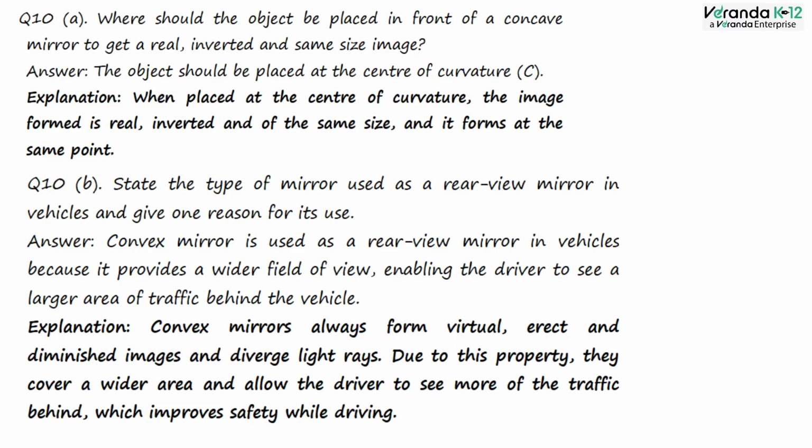Explanation. Convex mirrors always form virtual, erect, and diminished images and diverge light rays. Due to this property, they cover a wider area and allow the driver to see more of the traffic behind, which improves safety while driving.